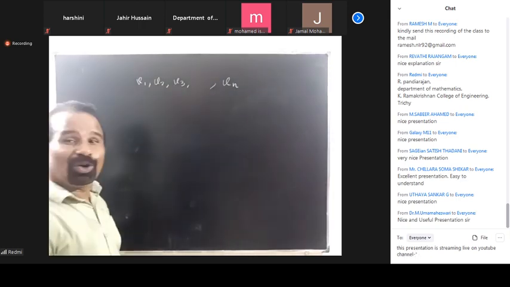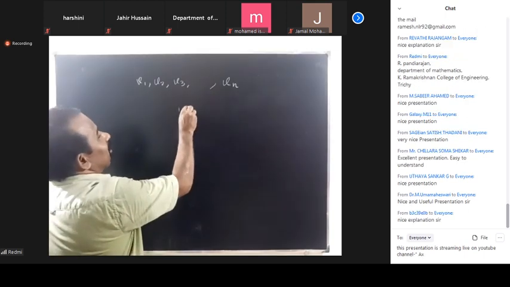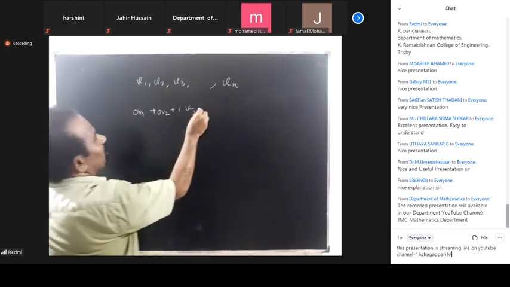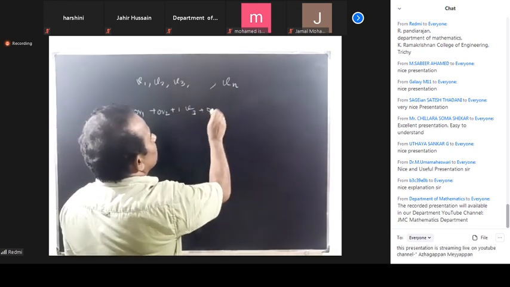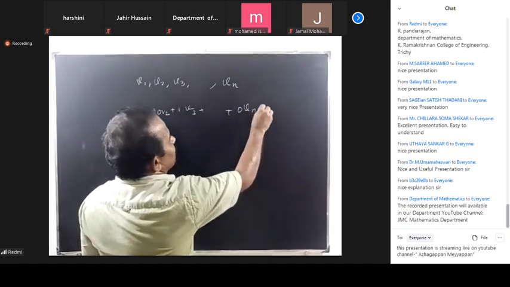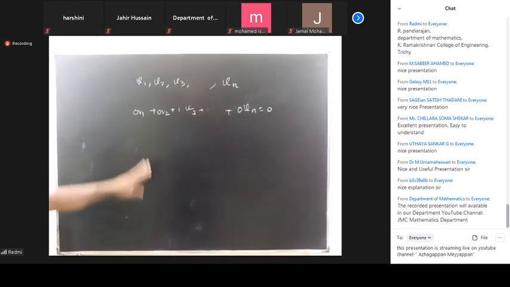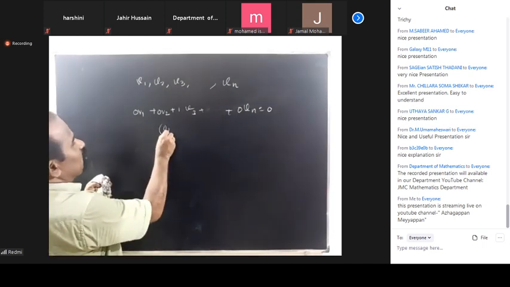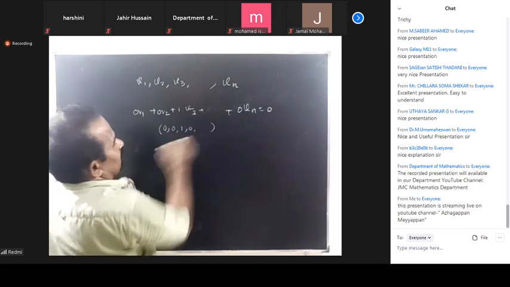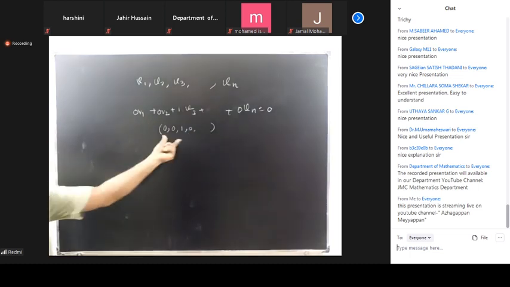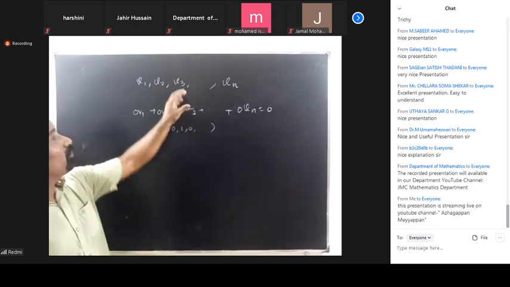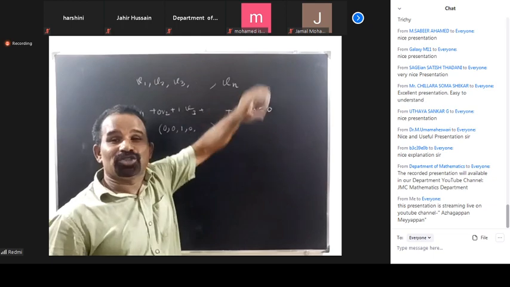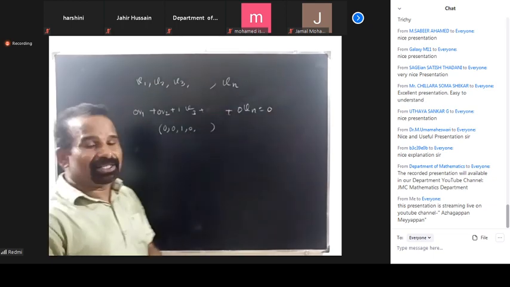Suppose V3 is equal to 0. 1 into V3 plus 0 into V2 plus 0 into V1 plus 0 into V4 plus etc., 0 into Vn is equal to 0. Because all the terms are 0, V3 is also 0. Therefore, the solution is nothing but 0, 0, 1, 0, 0. This is the solution. So this is a non-zero solution. Okay. So therefore, immediately we say that these vectors are linearly dependent.